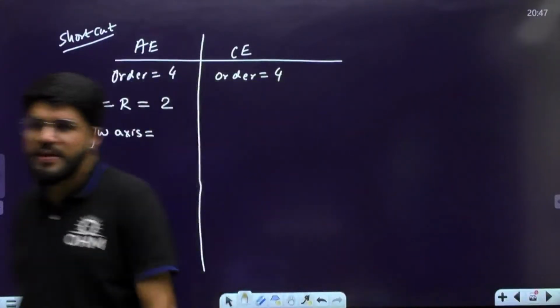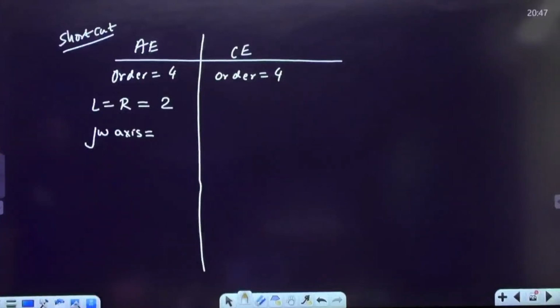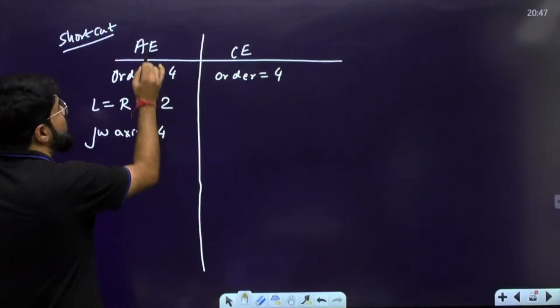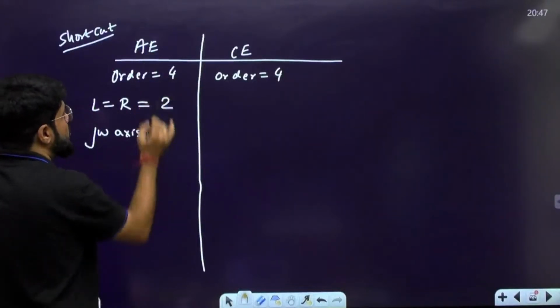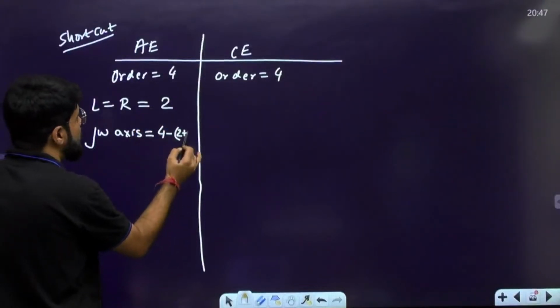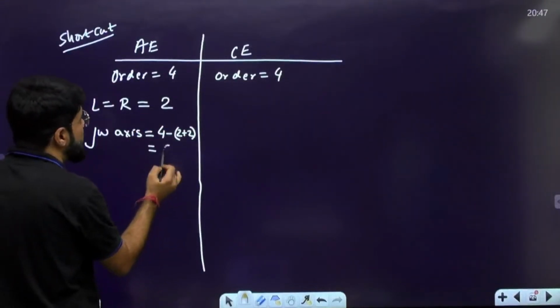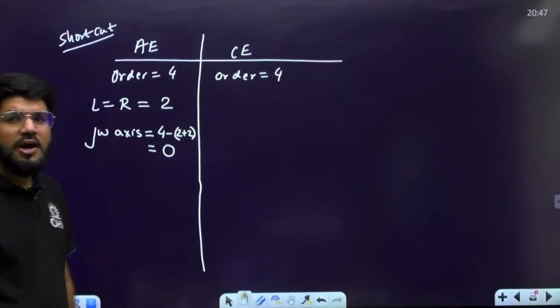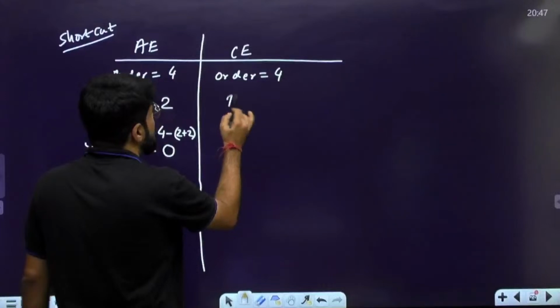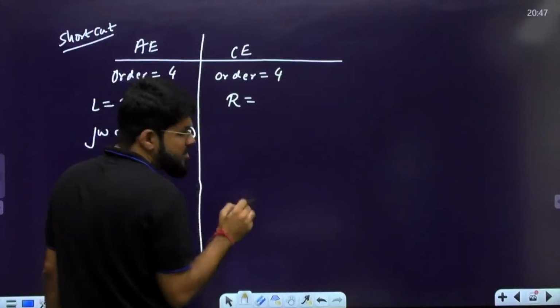So this is the j omega axis. How many j omega axis roots? See, how many roots does the auxiliary equation have? Total 4, because it is fourth order. Then we know 2 on the left, 2 on the right. So how many on j omega? Nothing is left. 0.